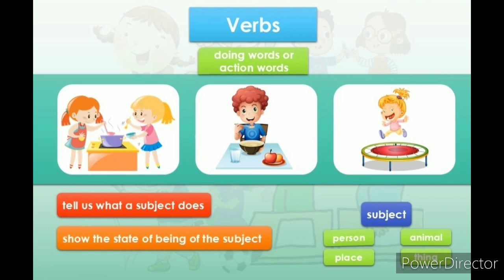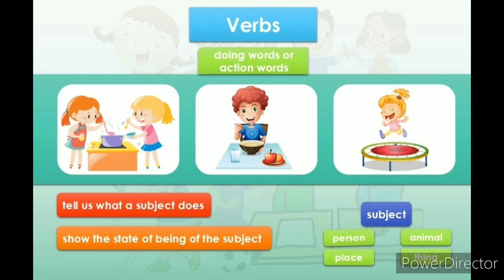That is, the name of the person, animal, thing or place does. Verbs are doing words or action words that tell us what a subject does. Verbs also show the state of being of the subject, that is, person, animal, place or thing.